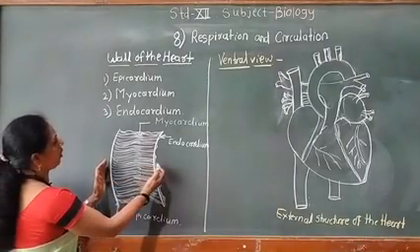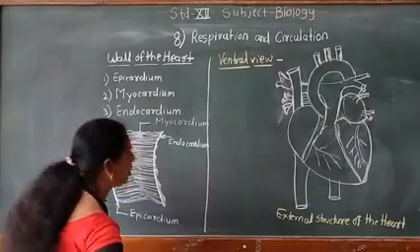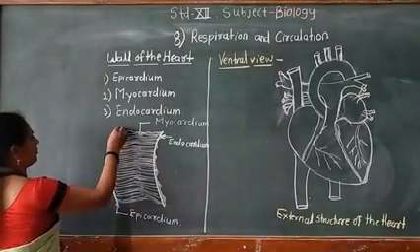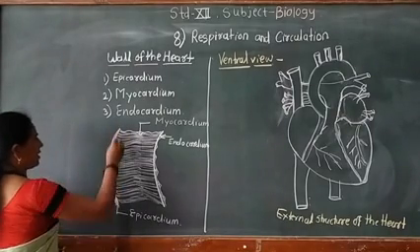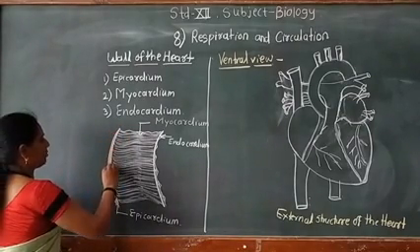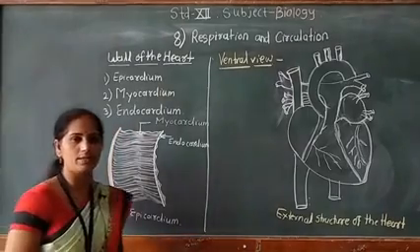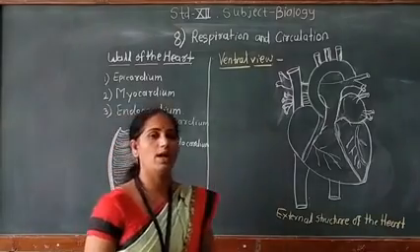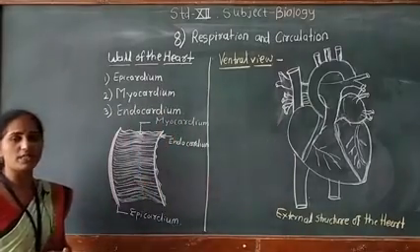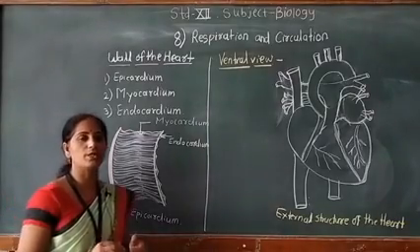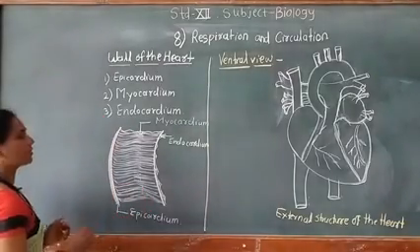This is the wall of the heart and it is externally covered by the visceral layer of the serous pericardium. Before that, you have studied these different layers of the pericardium. This reddish layer is nothing but the visceral layer of the serous pericardium. In the earlier lecture we saw what a pericardium is. What is pericardium? The outer protective covering of the heart is called the pericardium, and it shows the presence of different layers.